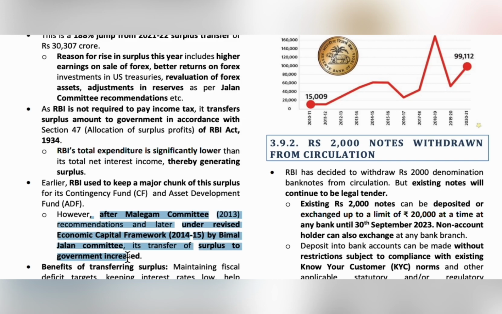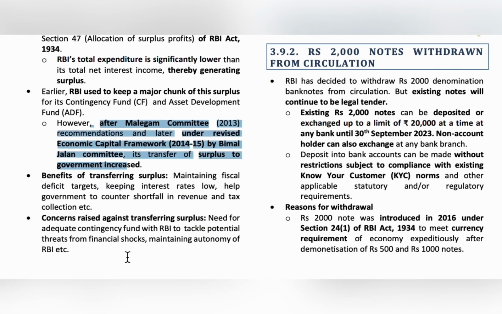transfer to the government. The Malegam Committee was formed by RBI in the year 2010 to review the microfinance sector in India. And the next committee is Bimal Jalan Committee. This committee was formed to suggest how the central bank should handle its reserves and whether it can transfer its surplus to the government. So, it was also set up by RBI. Both these committees, Malegam Committee and Bimal Jalan Committee, were set up by RBI.